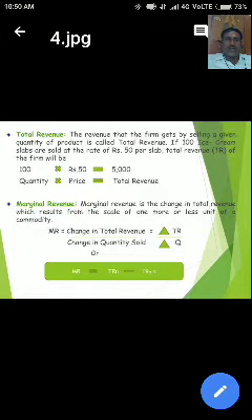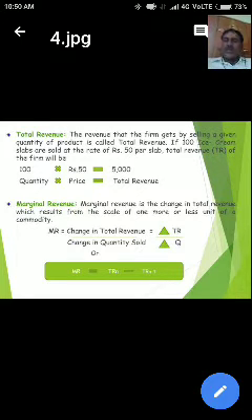MR is equal to the change in total revenue divided by the change in quantity sold, that is, MR equals change in TR divided by change in Q.